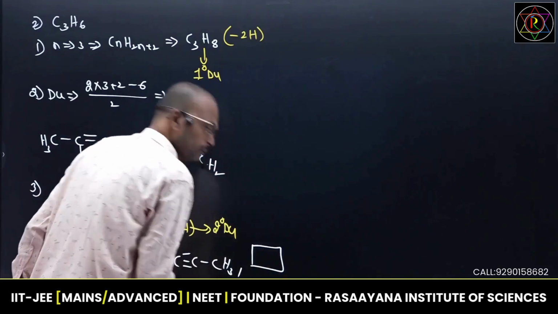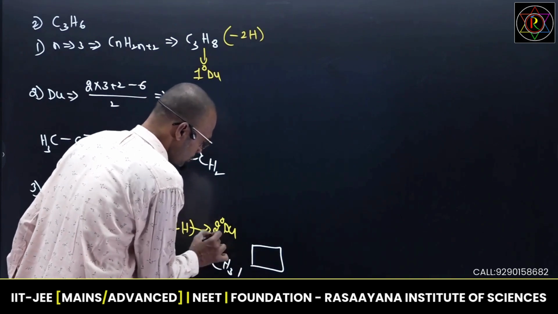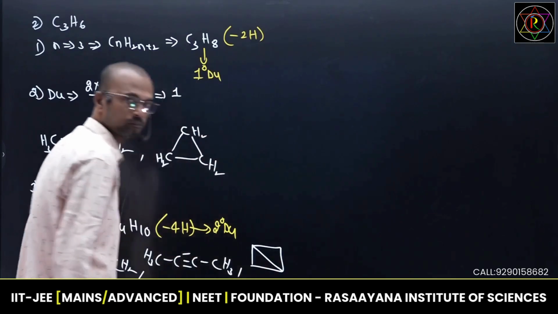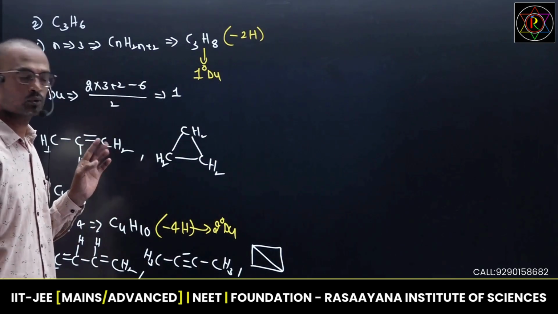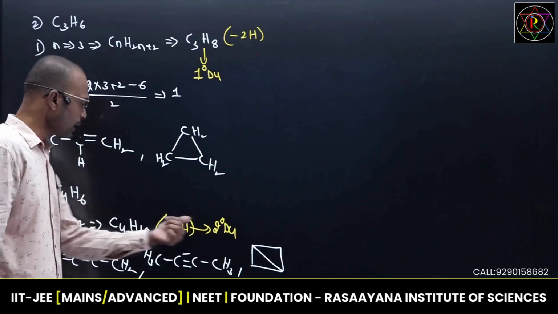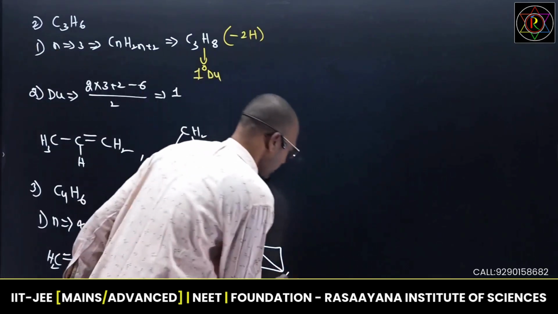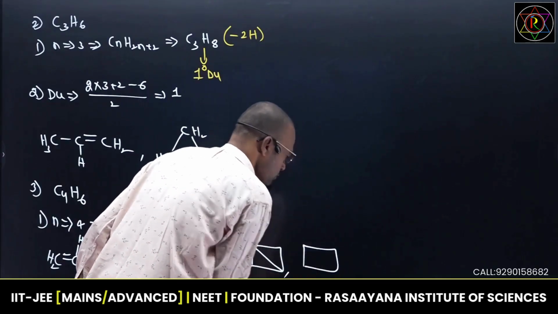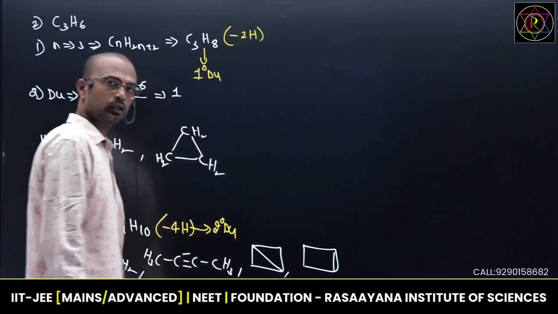4 carbons, one ring. Here only one ring is there, but 2 DU actually. I can introduce one ring. Automatically hydrogens will balance if you count the total number of carbons and DU. Now see, this is one ring. 4 carbons, one ring, one double bond I am writing. One ring, one pi bond. Like that we can create many structures.